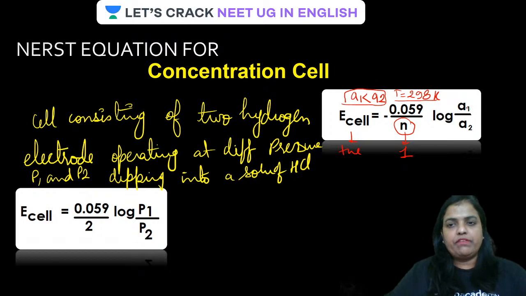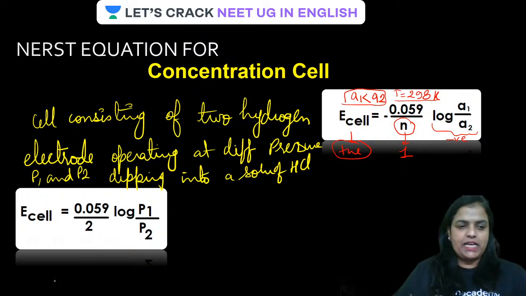In that case, if A1 is less than A2, then this value is going to come as negative. Now, negative and negative is going to become positive. E cell has to be positive only when A1 is less than A2. All clear, guys? All clear?